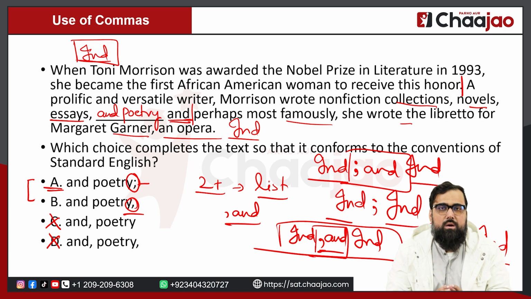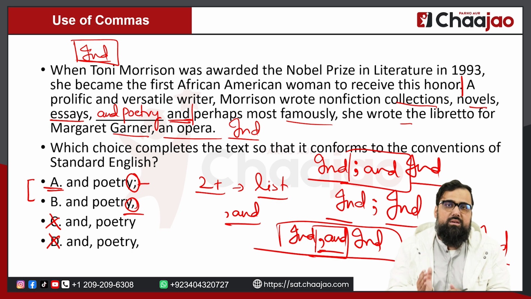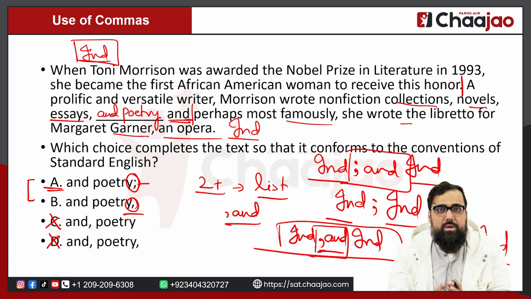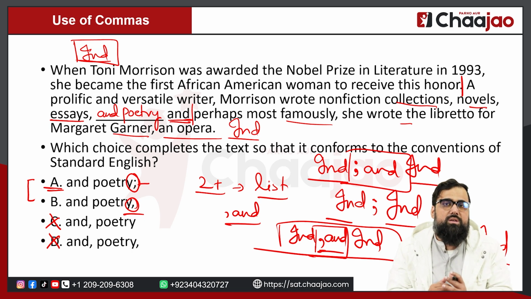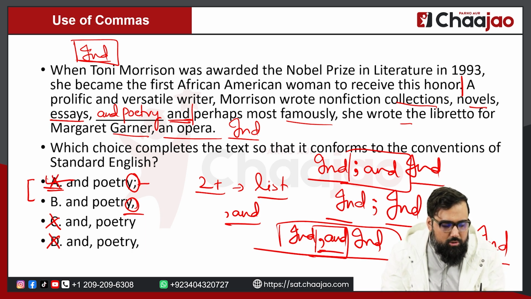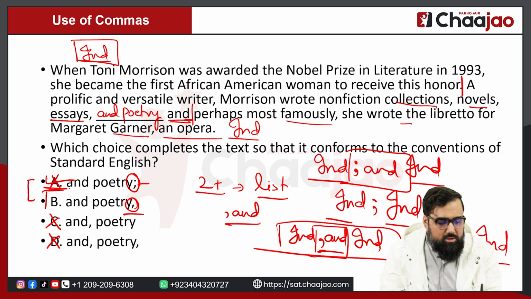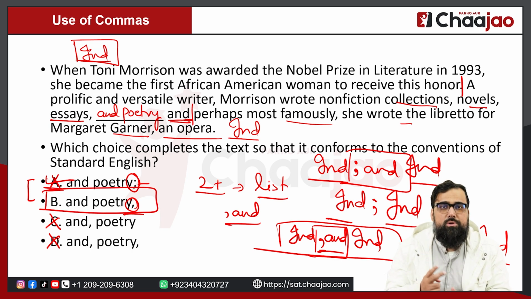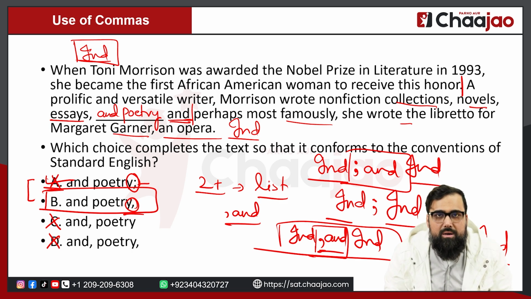In a nutshell, what I'm trying to tell you is that you cannot use a coordinating conjunction with a semicolon. If you want to join two independent sentences using a semicolon with an added conjunction, you can use however, moreover, furthermore, conjunctions like that, but you cannot use a coordinating conjunction with a semicolon. Because of that, this seemingly right answer will also be eliminated, and your answer in this question will be option B. You have two independent sentences and a coordinating conjunction written after the comma. That is why the comma is the best preference over here and not the semicolon.